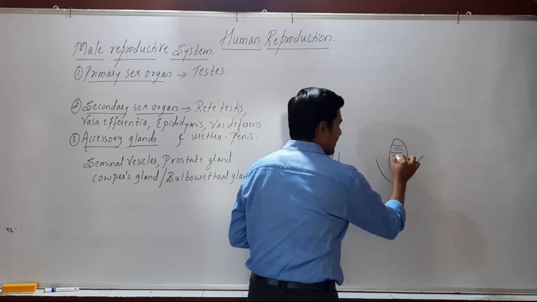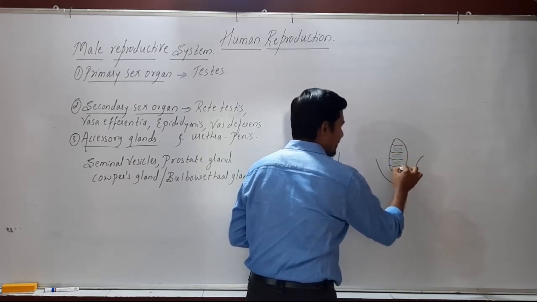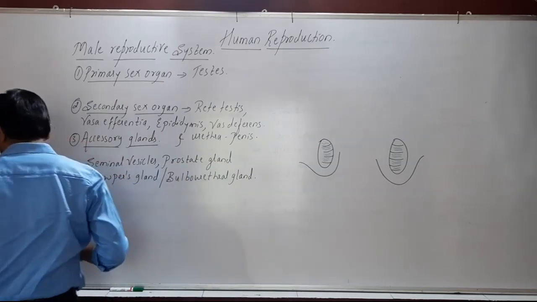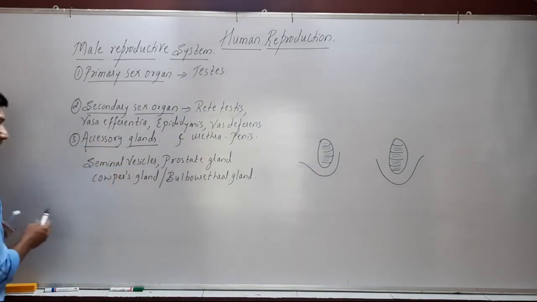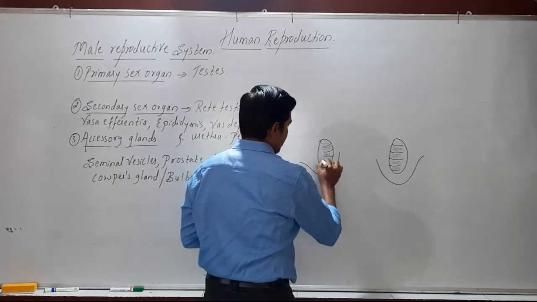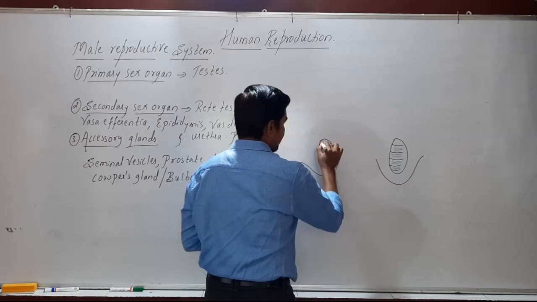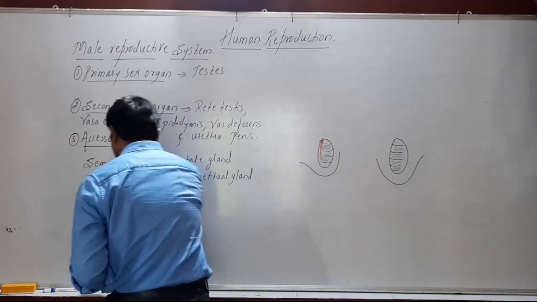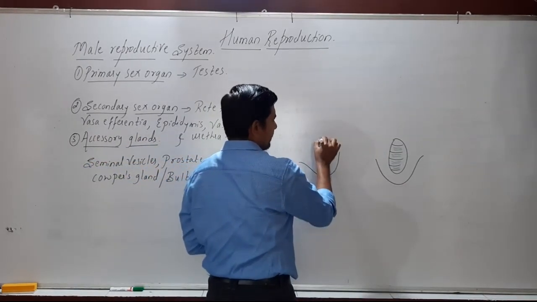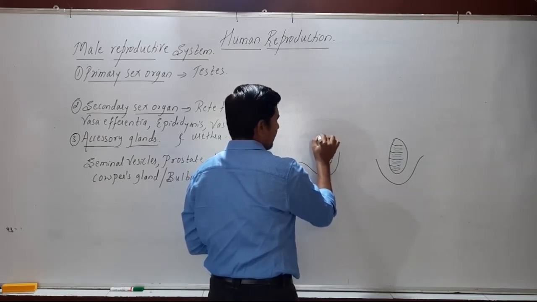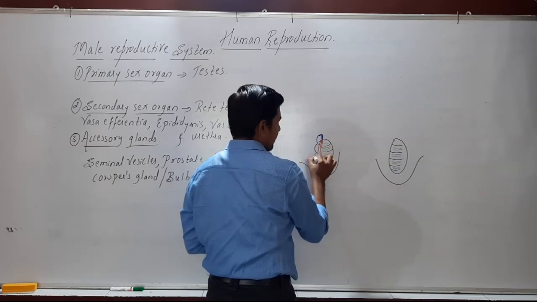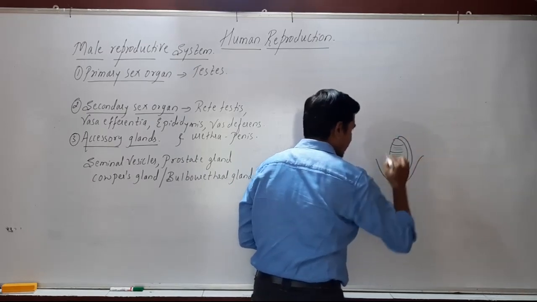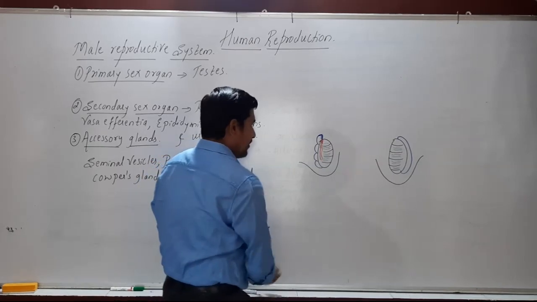So different tubules are present here, and these tubules are called seminiferous tubules, and from them arises a structure called the rete testis, and from the rete testis arises a structure called the epididymis, and from the epididymis